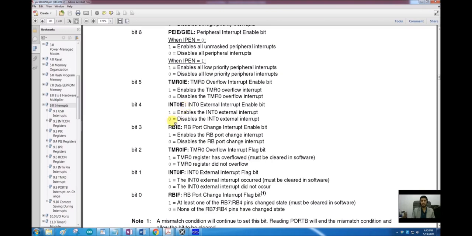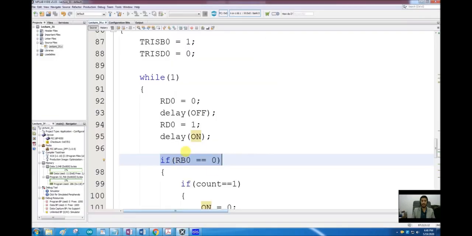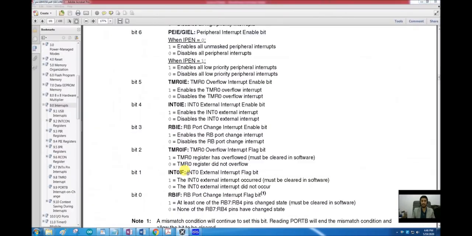If this bit is 0, it will disable the interrupt on the pin, and we will have to write a program like this where we have to keep polling the status of RB0 manually. But if we enable this and the global interrupt, we can have an interrupt on port B0 and we can use it to get an input. This is the enable bit.